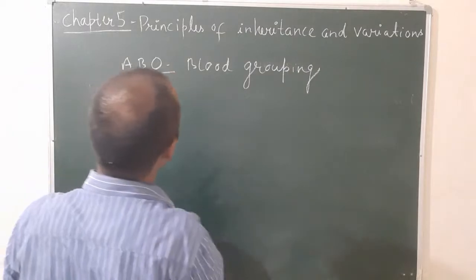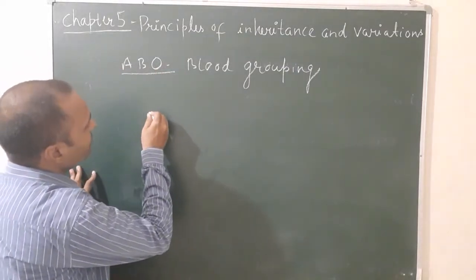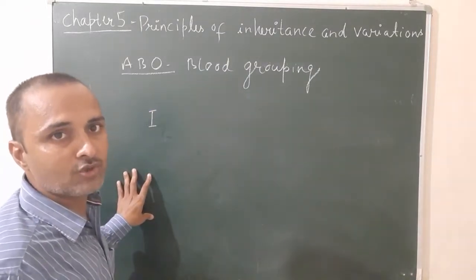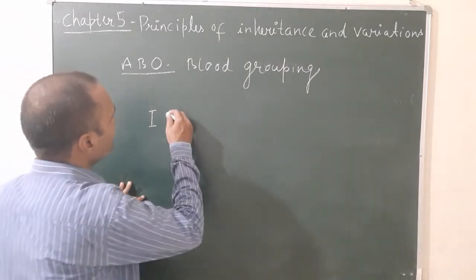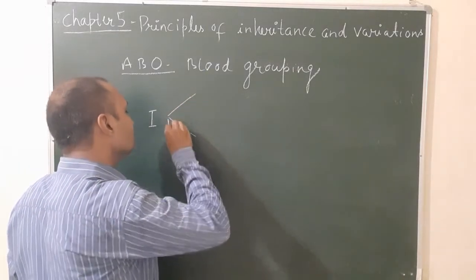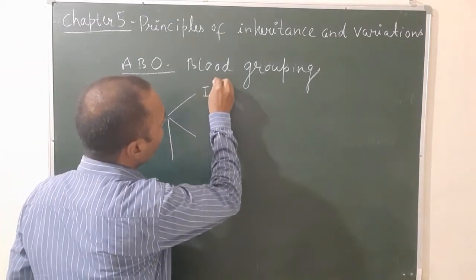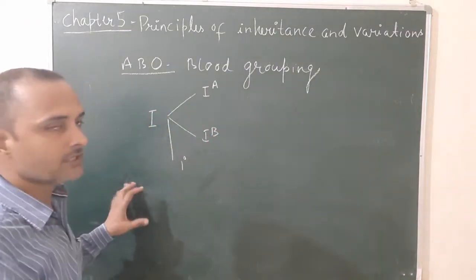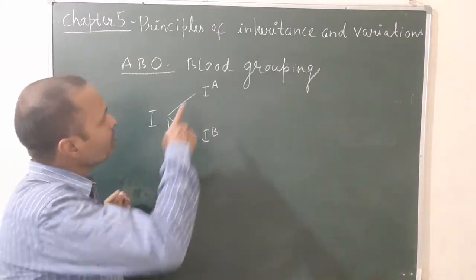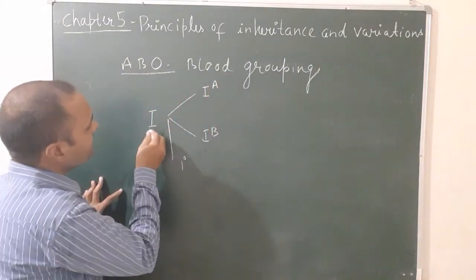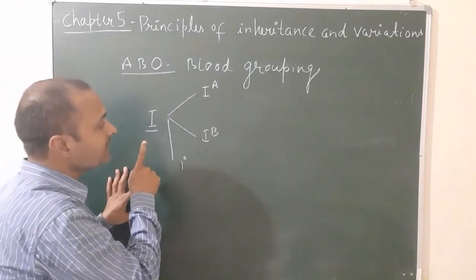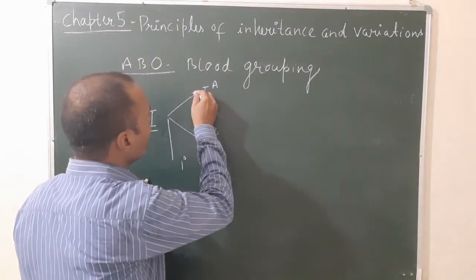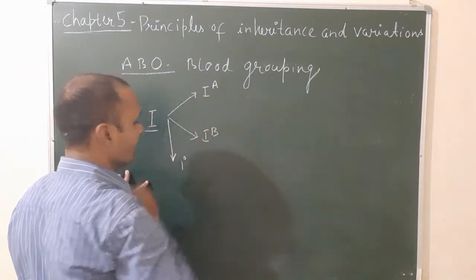In humans, the ABO blood grouping is controlled by a single gene I. Listen carefully once again. In human beings, the ABO blood grouping is controlled by a single gene I, and this single gene I is found in three alternative forms. These three alternative forms are IA, IB and i.